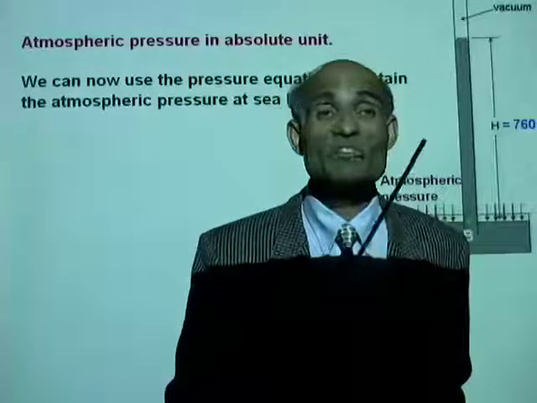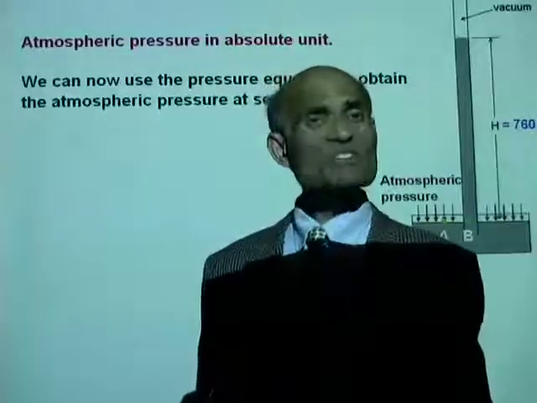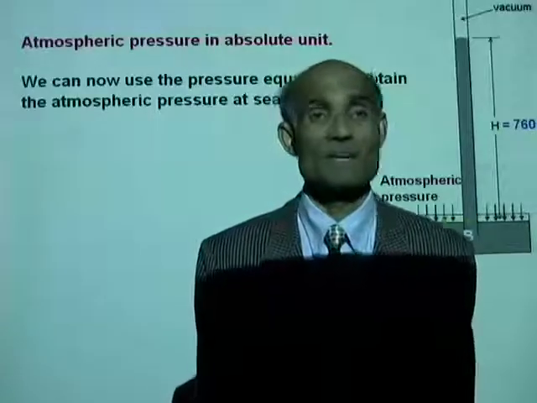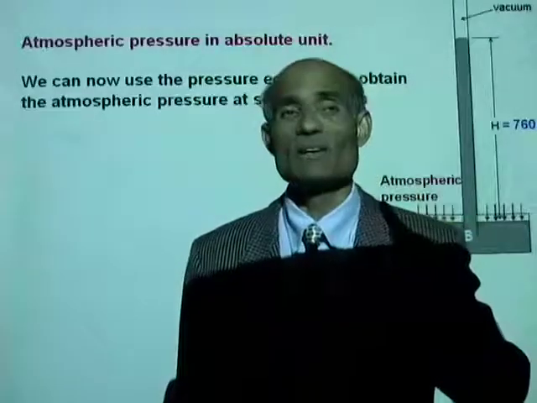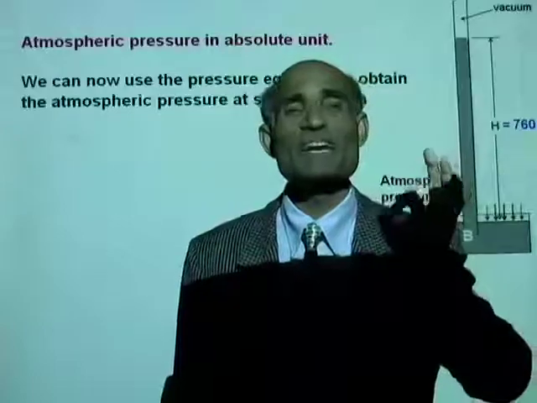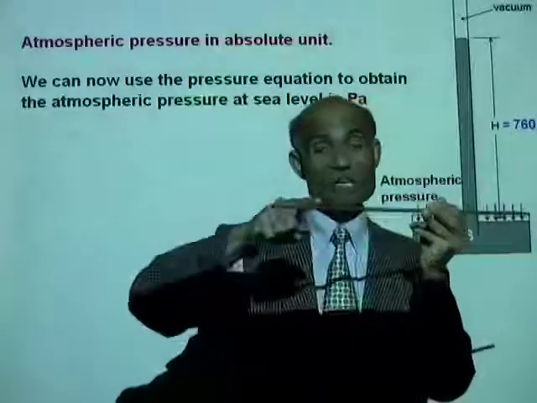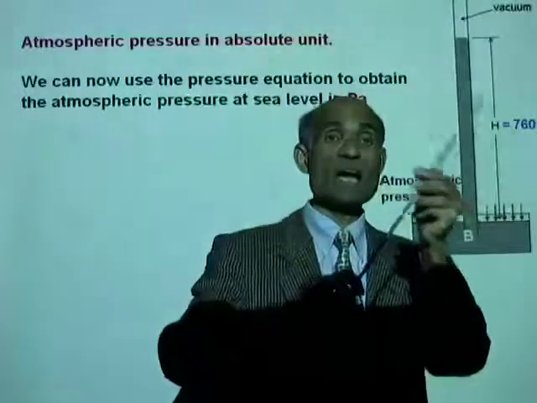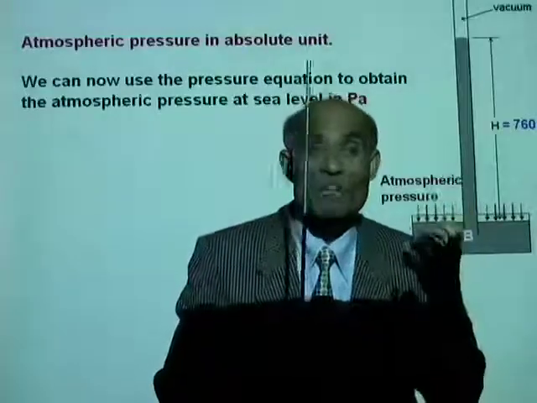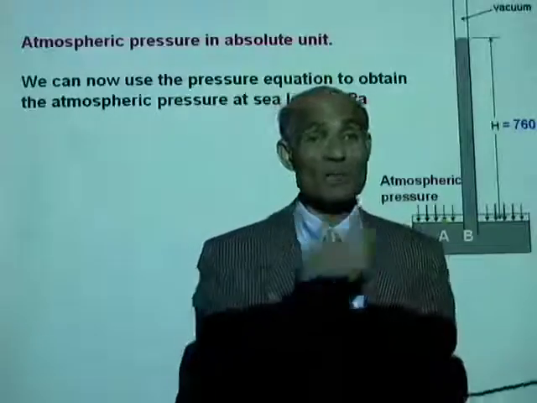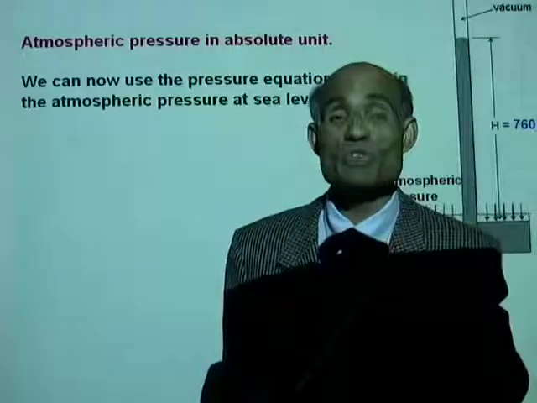Mercury is approximately 13.6 times denser than water. What is the density of water? Density of water is 1 kilogram per liter, which is 1,000 kilogram per meter cube. If you take a container which is 1 meter long, 1 meter wide and 1 meter tall, the mass of water that container will hold is 1,000 kilogram.